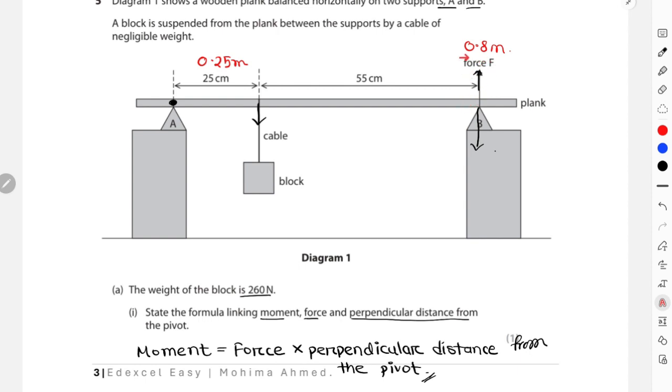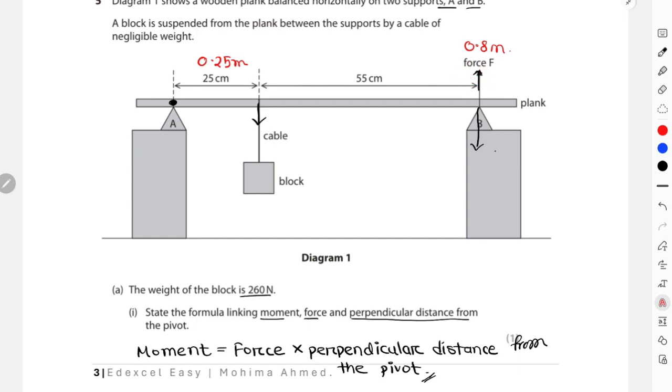But the problem is that force F is already at the maximum distance from support A. I cannot increase the distance for this force, but I can increase the value of the force over here. So in order to keep the entire plank in equilibrium position, the total anti-clockwise moment also has to increase. Since force F was at the maximum distance from the pivot A, increasing distance is not possible, but I can easily increase the value of the force F acting on this plank at point B, right?